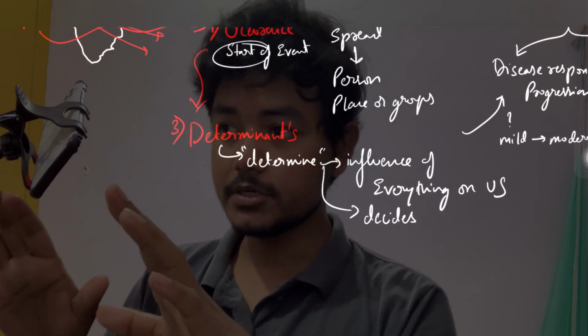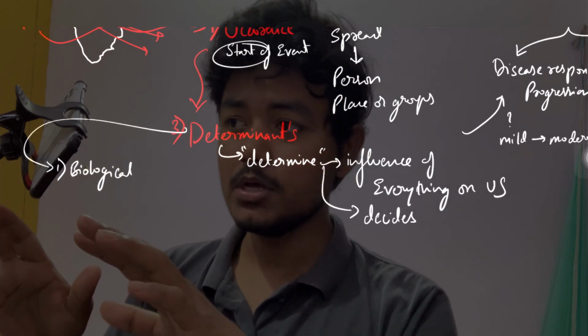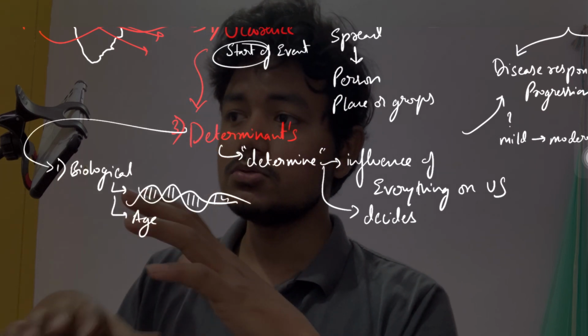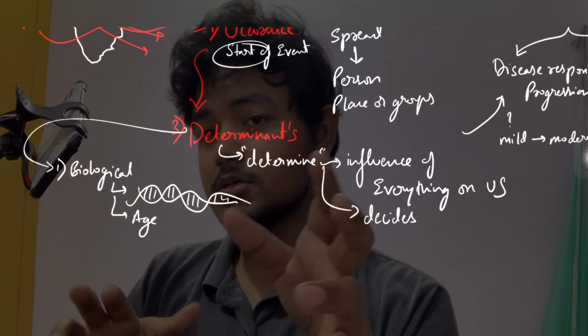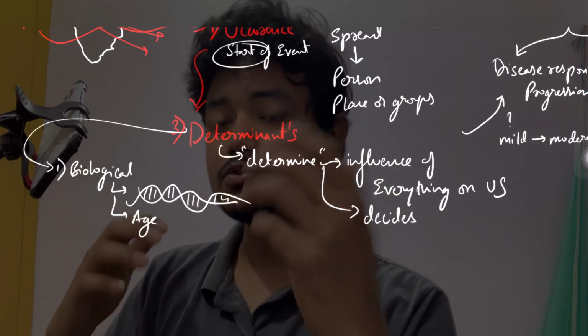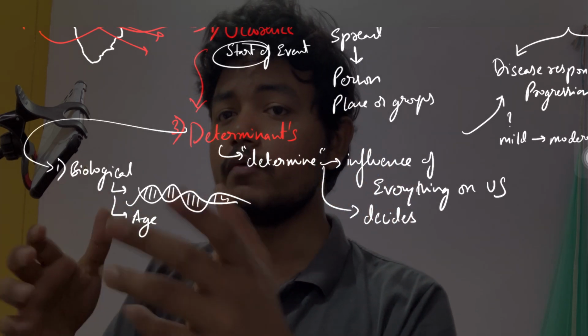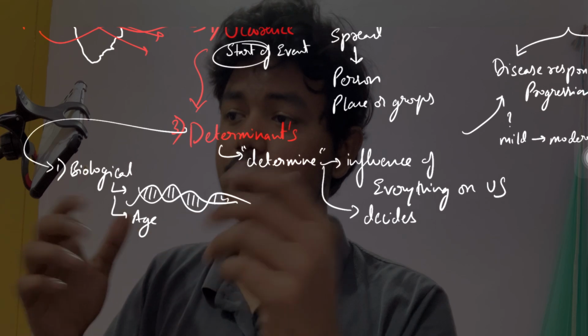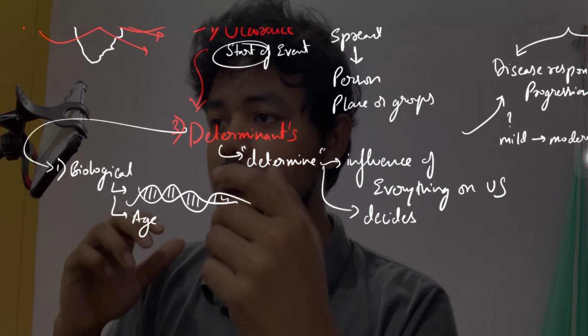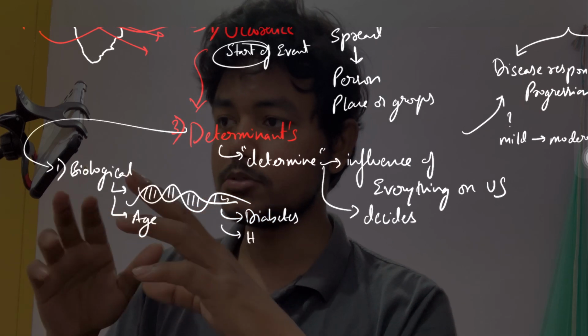The first is the biological determinants, which depend on our genes or our age. If the person has some comorbidities, any superadded infection will cause more harm. It will be far more dangerous if he has genetic conditions or other comorbidities like diabetes or hypertension.